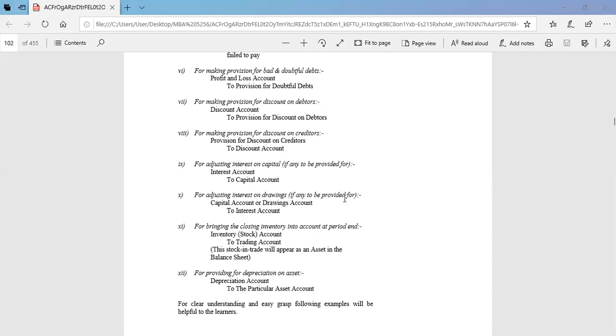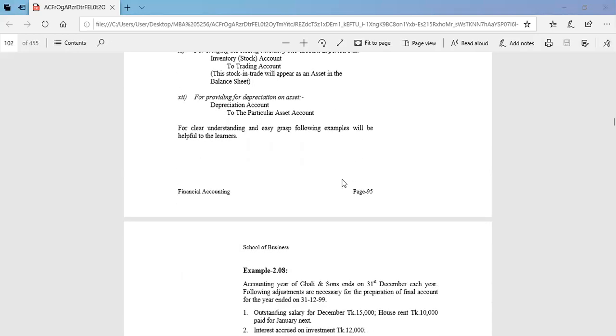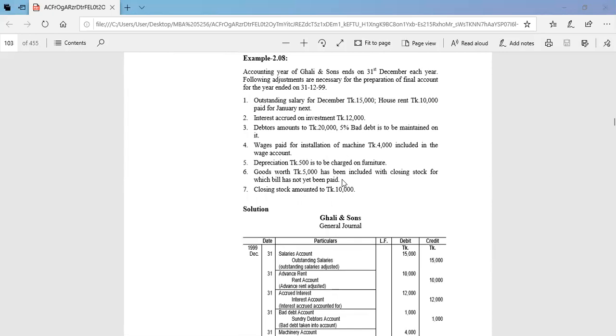Then at the end of the period, we charge the depreciation on any kinds of fixed assets. Then obviously depreciation account is debit and the particular asset account is credit. Given an example, accounting year of Ghali and Sons on 31st December each year, following the adjustments necessary for the final accounts for the year ended 31/12/99. Number 1, outstanding salary for December 15,000 and house rent taka 10,000 paid for January next.